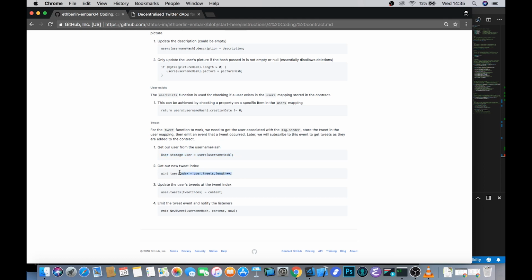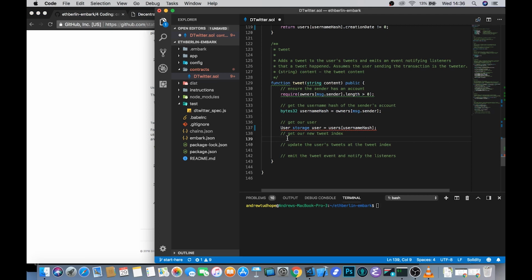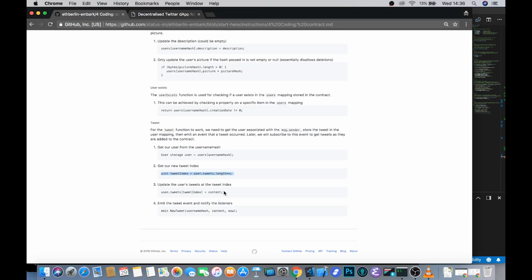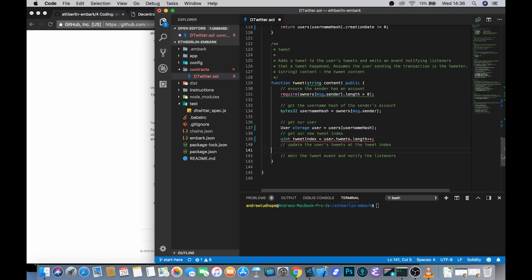We then also need to fetch the tweet, or we set up a tweet index that we can update our array of strings at. So we create a variable called tweet index. We look in the user's tweets and we just update the length of them by 1. We then use that tweet index as a key to update the tweets array in this user struct with the content that was passed in with this message.